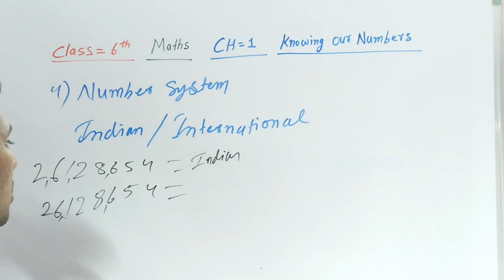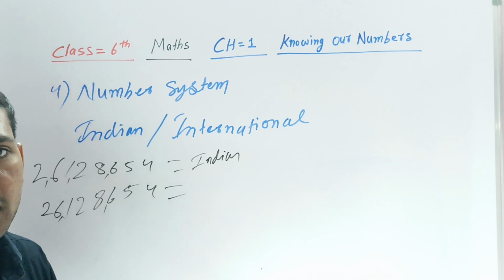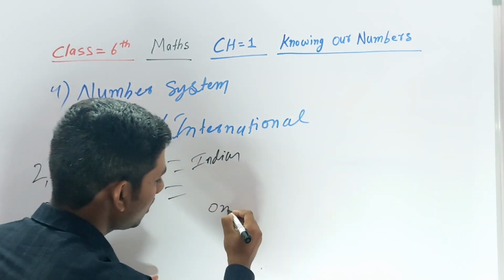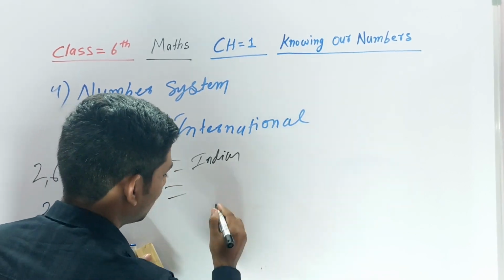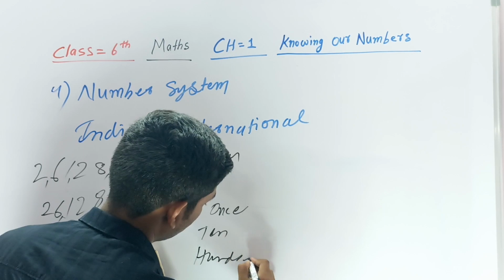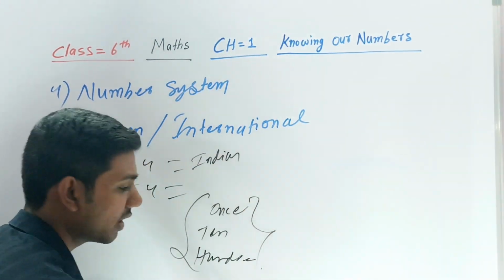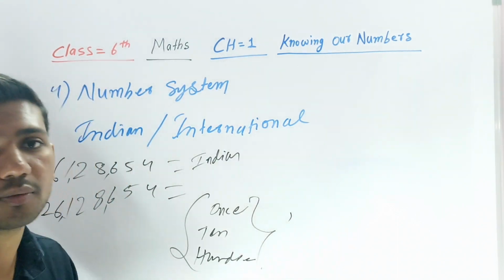Why? Because ones, tens and 100 are totally different, these 3 are totally different.